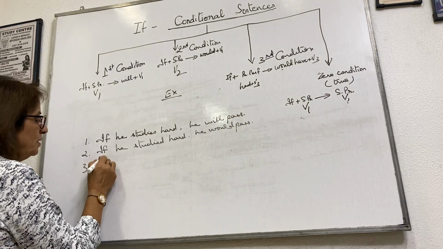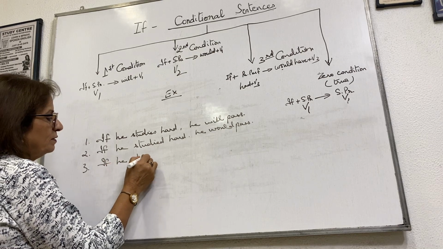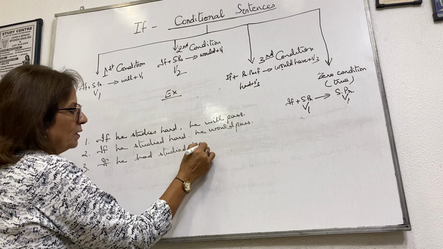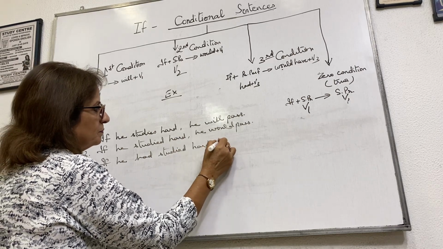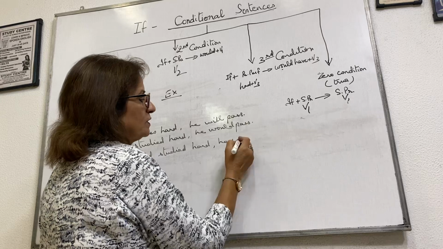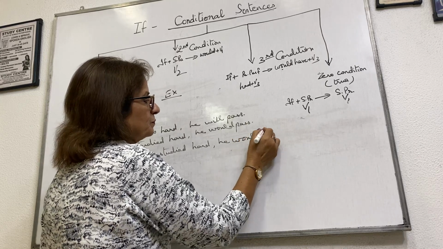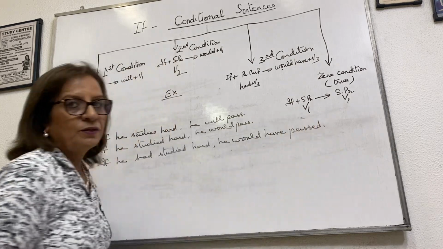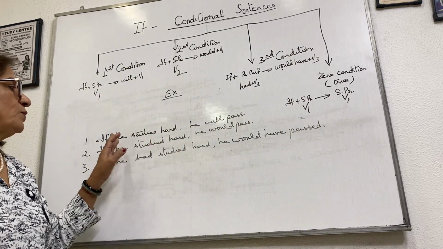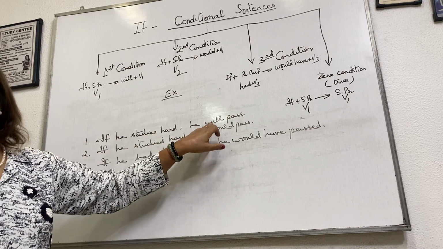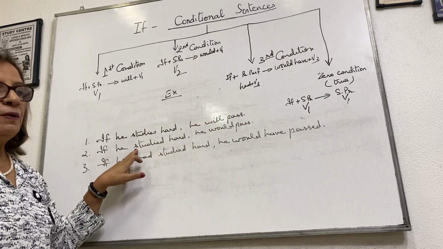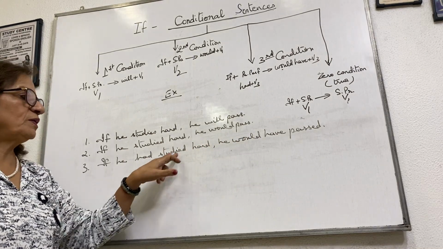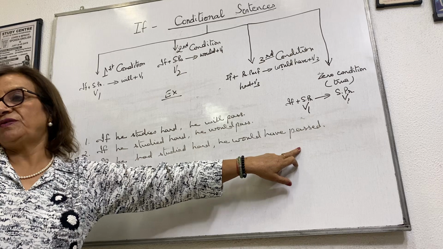Third condition, if he had studied hard, he would have passed. Would plus have plus V3. Okay, so in all three conditions: simple present, we use will plus verb V1. Simple past, we use would plus V1. Past perfect, had plus V3, we use would have plus V3.